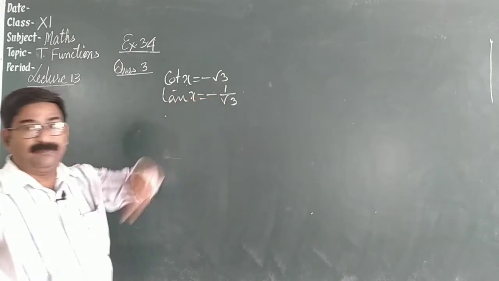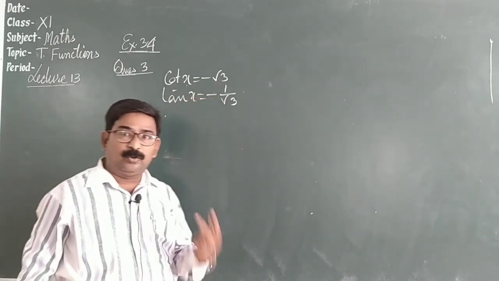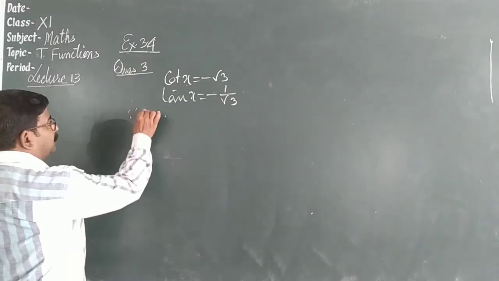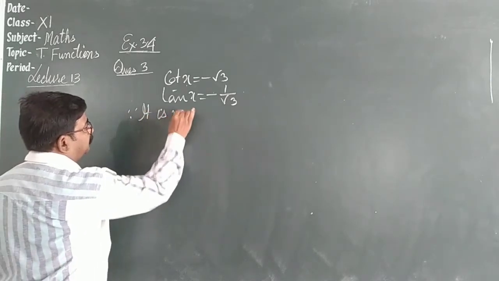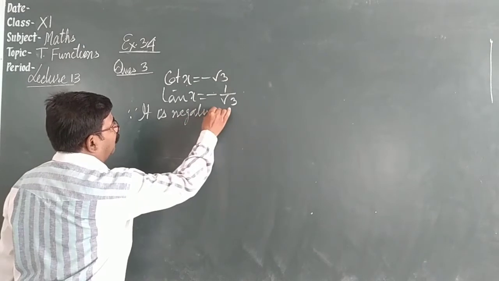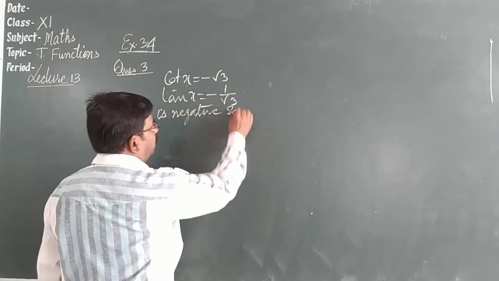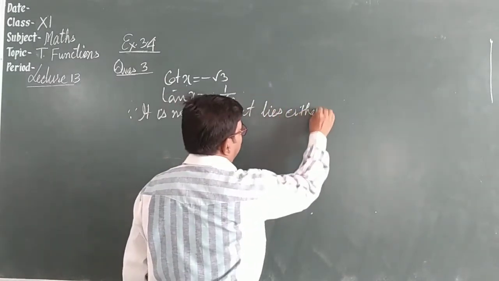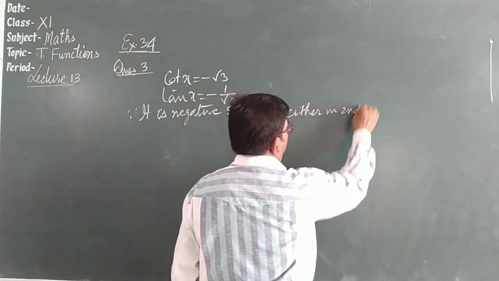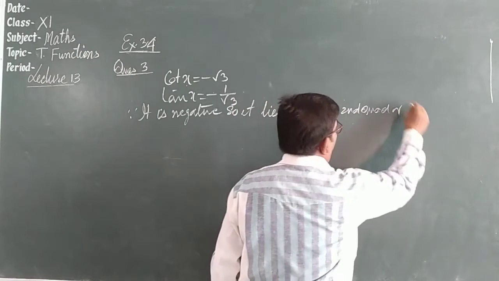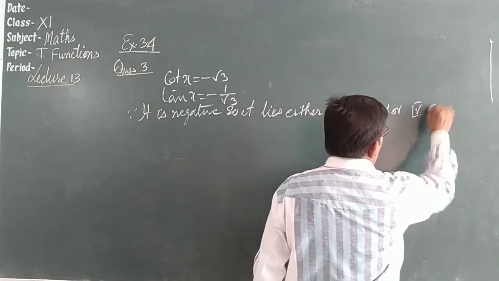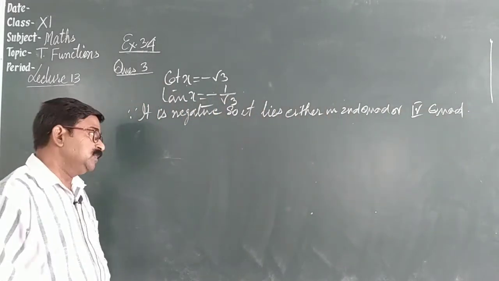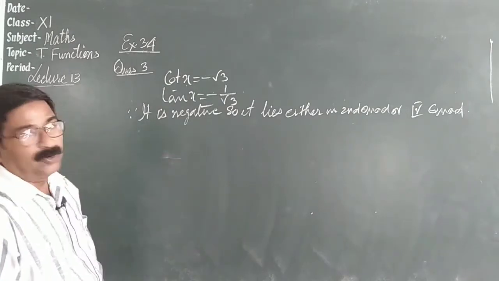Now it is negative. Tan is negative in two quadrants, either the second quadrant or the fourth quadrant. So you will write this: since it is negative, it lies either in the second quadrant or the fourth quadrant. Now we have decided. Now let's try to find the value.